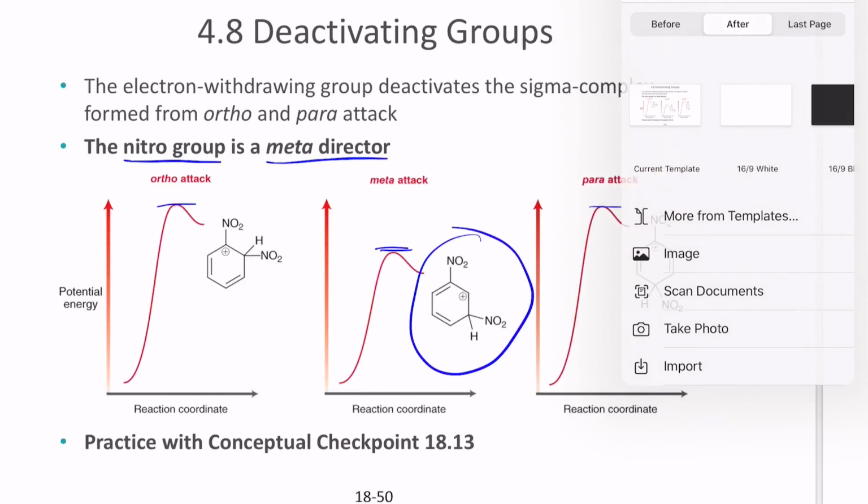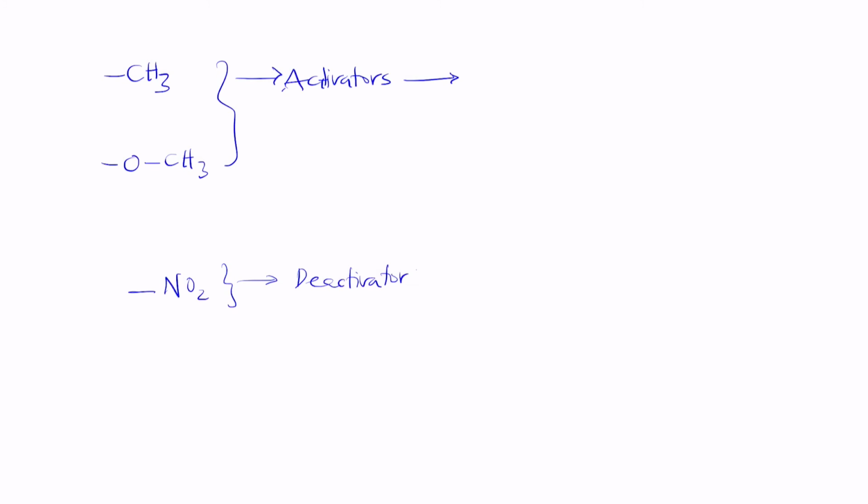So let me write it down. A CH3 group and an OCH3 group are activators. A NO2 group is a deactivator. Activators are ortho-para directors. So they end up directing the compound to form at the ortho position or para position. A deactivator always pushes it towards the meta position. So it's a meta director. So that's the difference between these two structures.